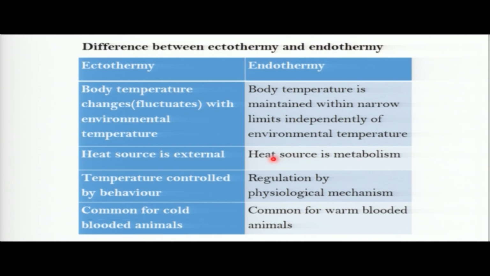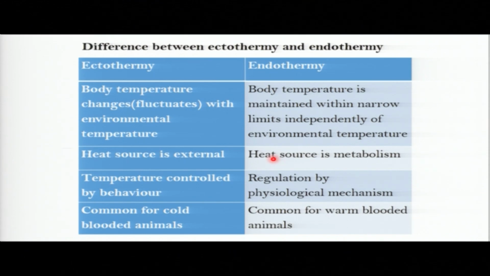Once they are broken down, there is production of what? Of heat energy. And that heat can raise the body temperature. Are we together? That is metabolism. So we get heat mostly from metabolism, the breaking down of the food that has been stored in our body.